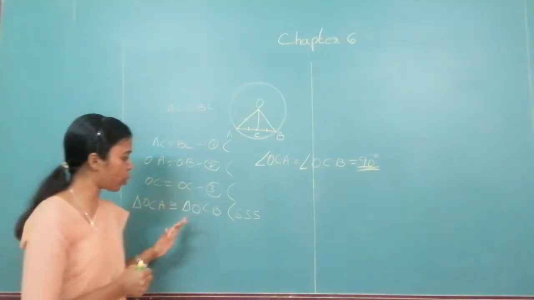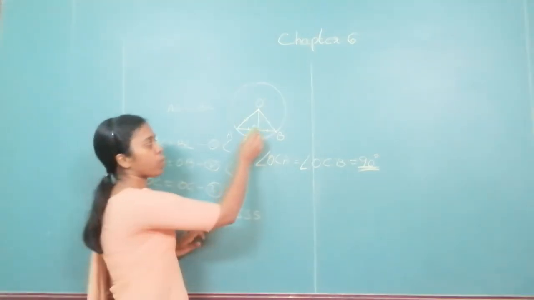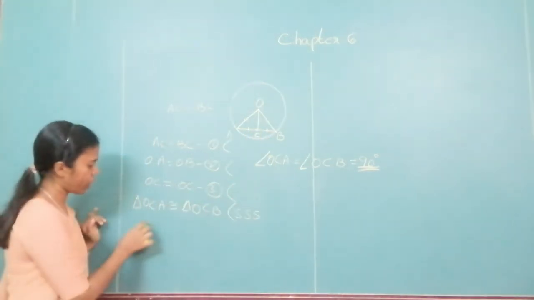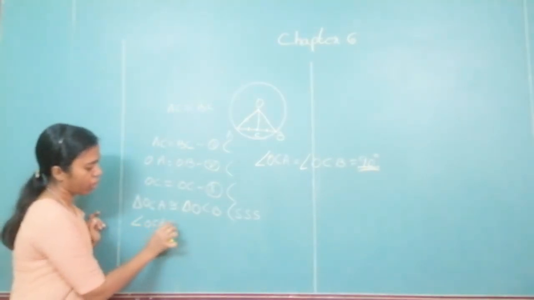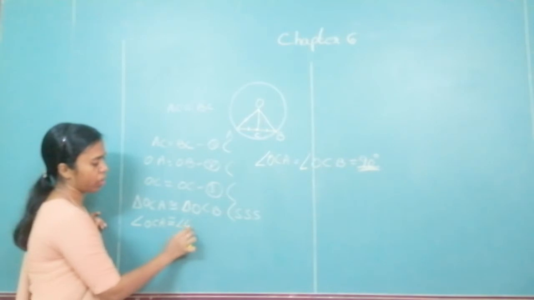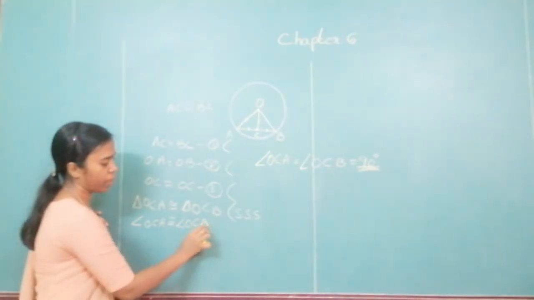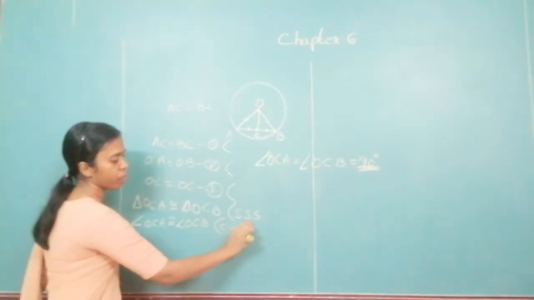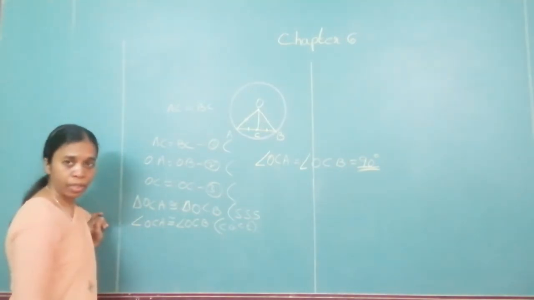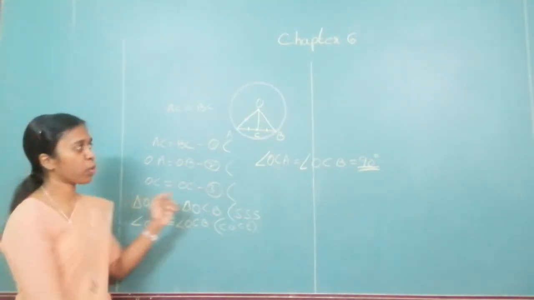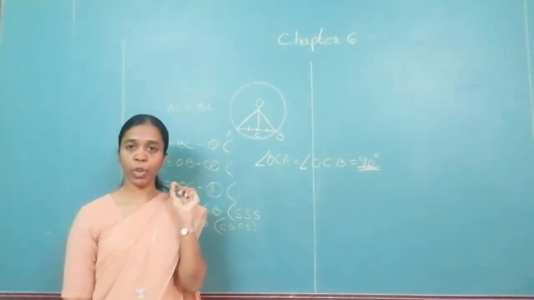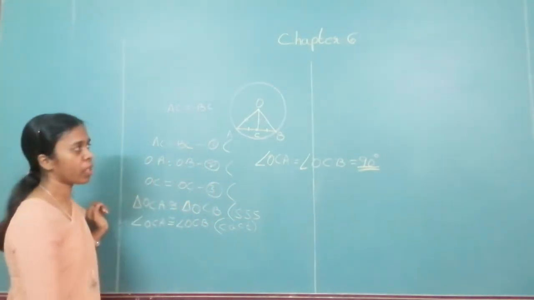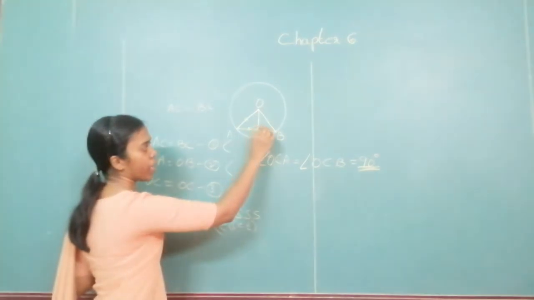Once we get that these two triangles are congruent, corresponding angles are also congruent. That is, angle OCA is congruent to angle OCB by CPCT. But we are not only to show that this is congruent, we have to show that it is 90 degree, that is perpendicular. So how do we show that? What do we know about this entire angle?